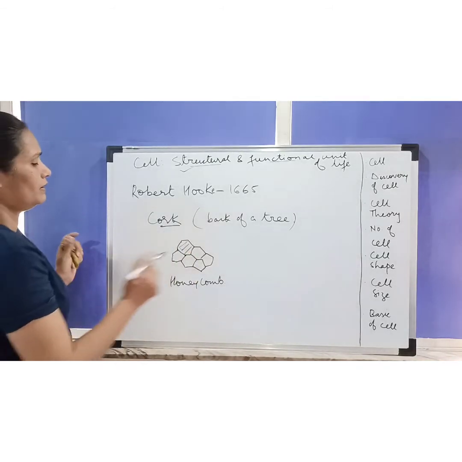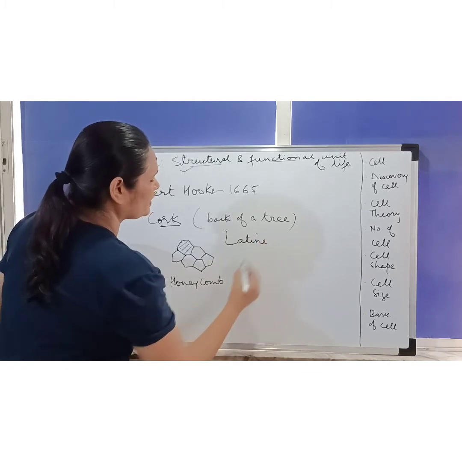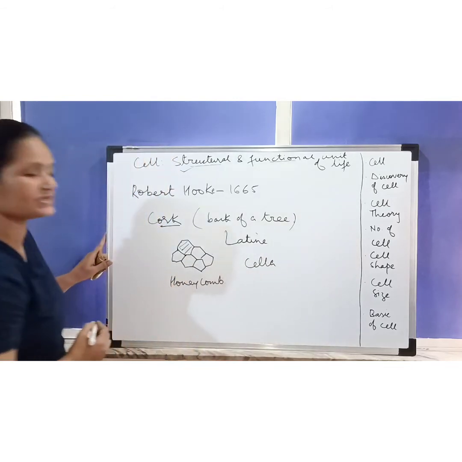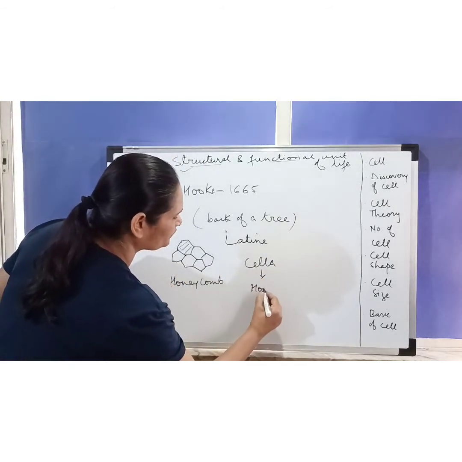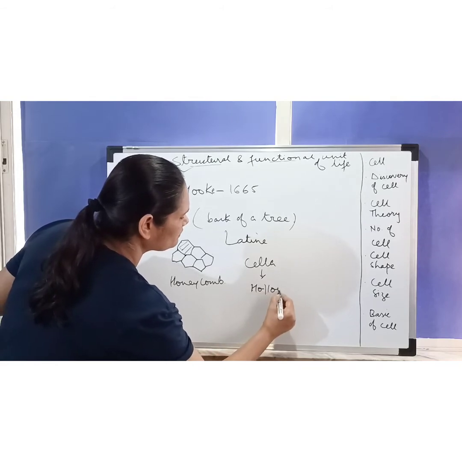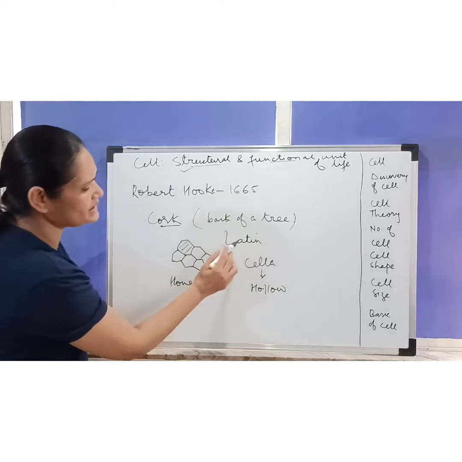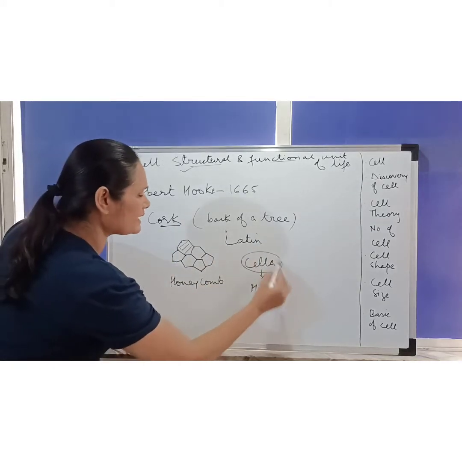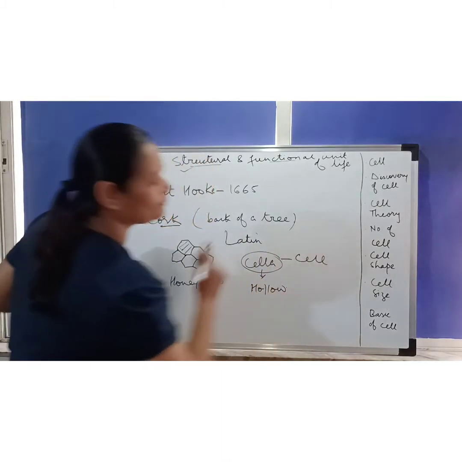So in Latin, cella is the word which means hollow. So from this Latin word cella, this word cell has come.